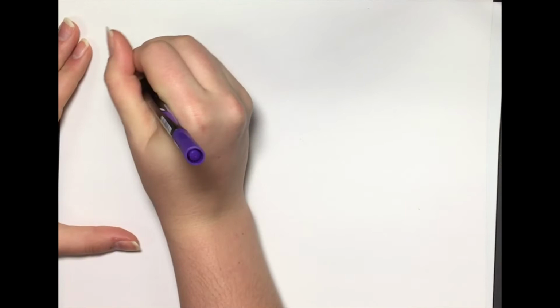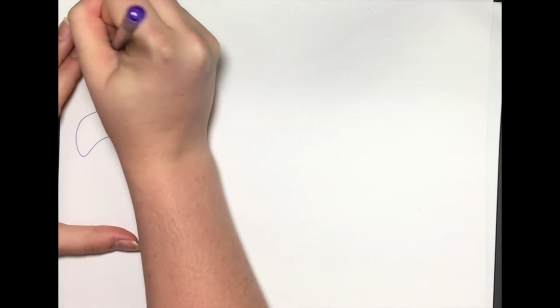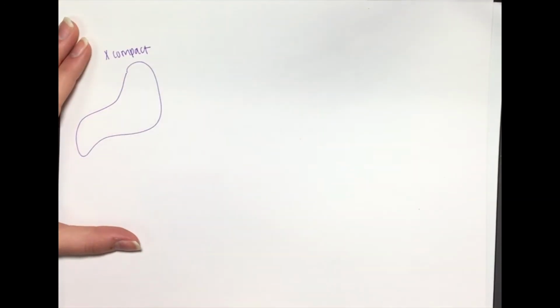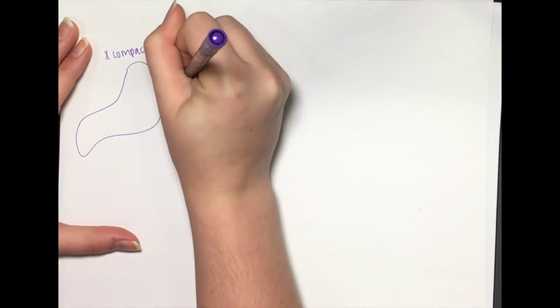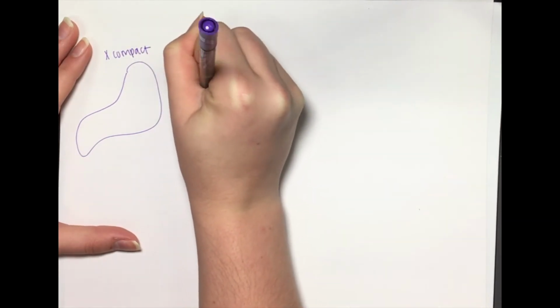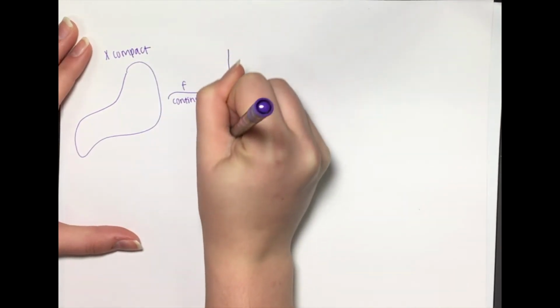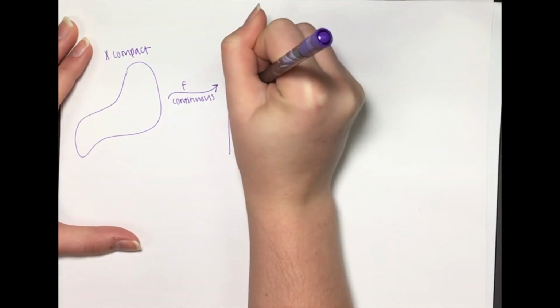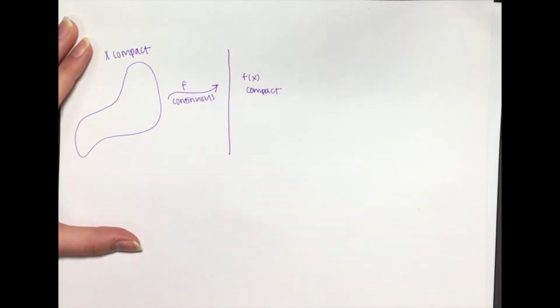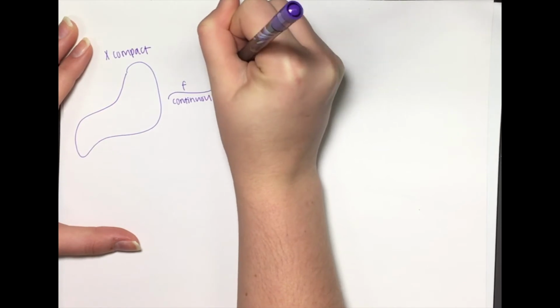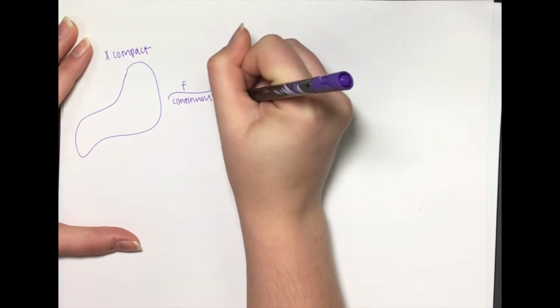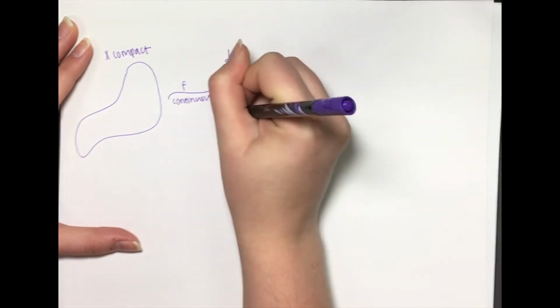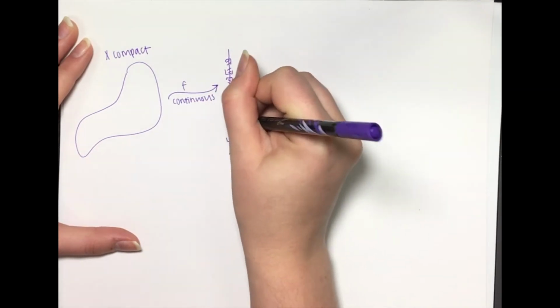We are now ready to tackle the extreme value theorem. Let f from X to Y be continuous, where Y is an ordered set in the ordered topology. If X is compact, then there exist points c and d in X such that f of c is less than or equal to f of x, which is less than or equal to f of d for every x in X. The extreme value theorem of calculus is a special case of this theorem.